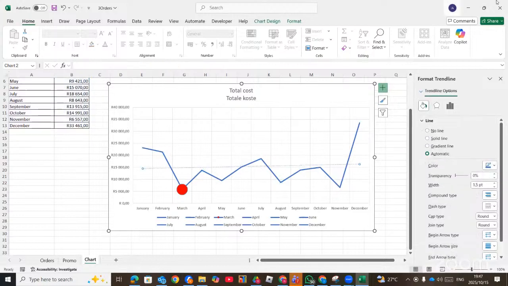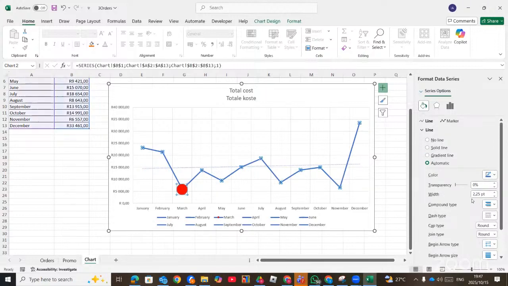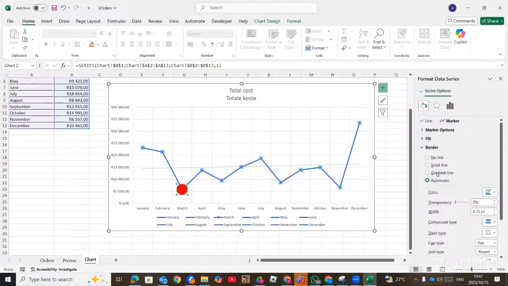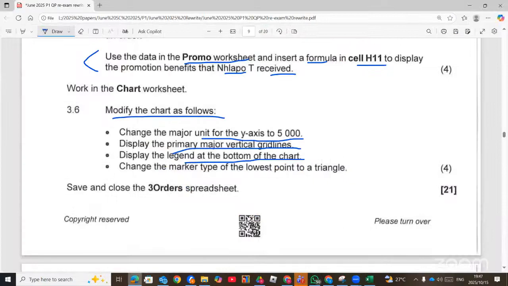Now, the question wants us to change it to vertical. When you select it, you see the automatic one with a line marker, so the marker will be given to you. Then the question says to change the marker type of the lowest point to a triangle.